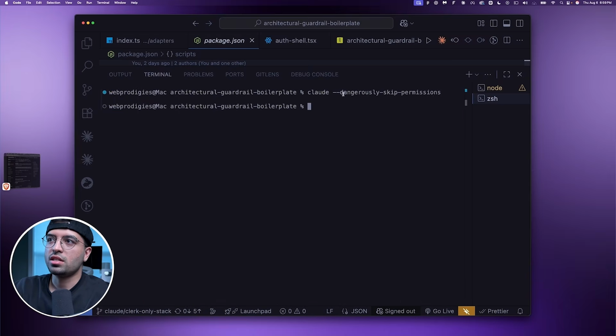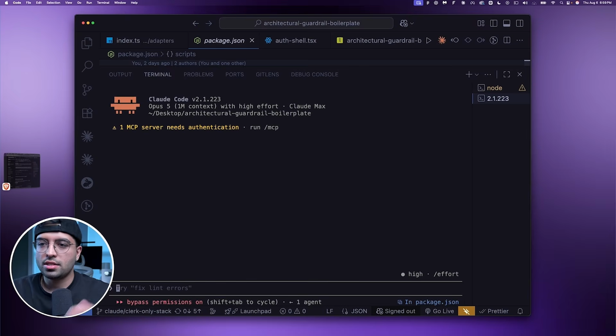And the command is essentially dangerously skip permissions. What this does is it has full bypass access. So it's not going to ask you to hit approve or click on some weird thing. It's just going to do its thing, and then you come back to it later on and take a look at it if you really need to. So now you're running Claude inside the Visual Studio Code terminal.